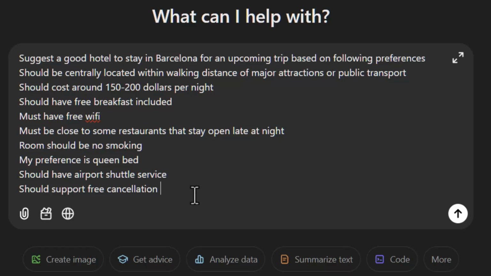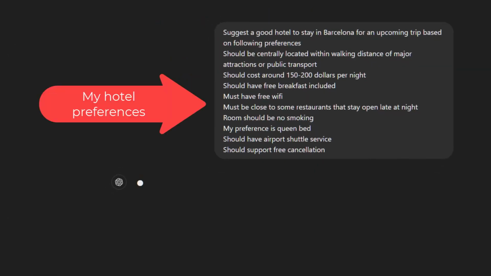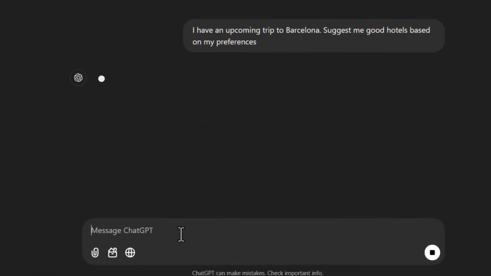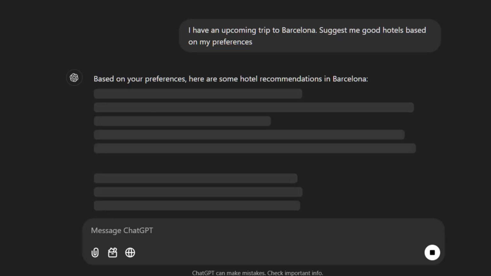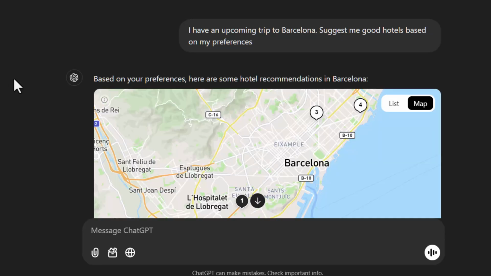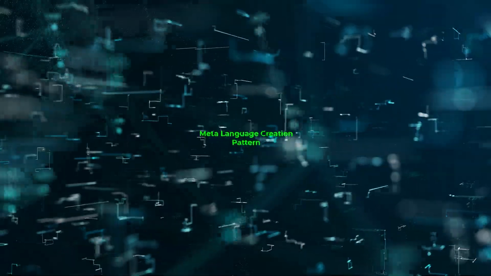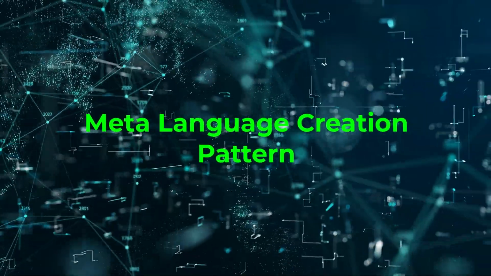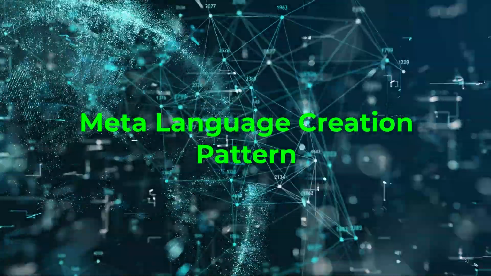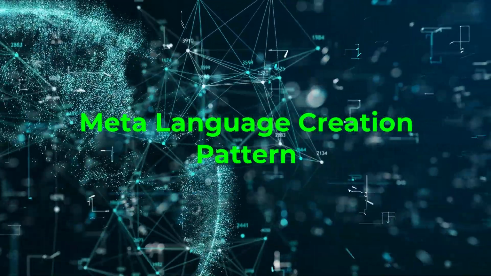Are you tired of typing long, clunky prompts for your AI to understand? What if you could create your own language to make conversations faster and smarter? Stick around because today we'll show you how to master the meta language creation pattern and unlock the true power of AI along with its key limitations.